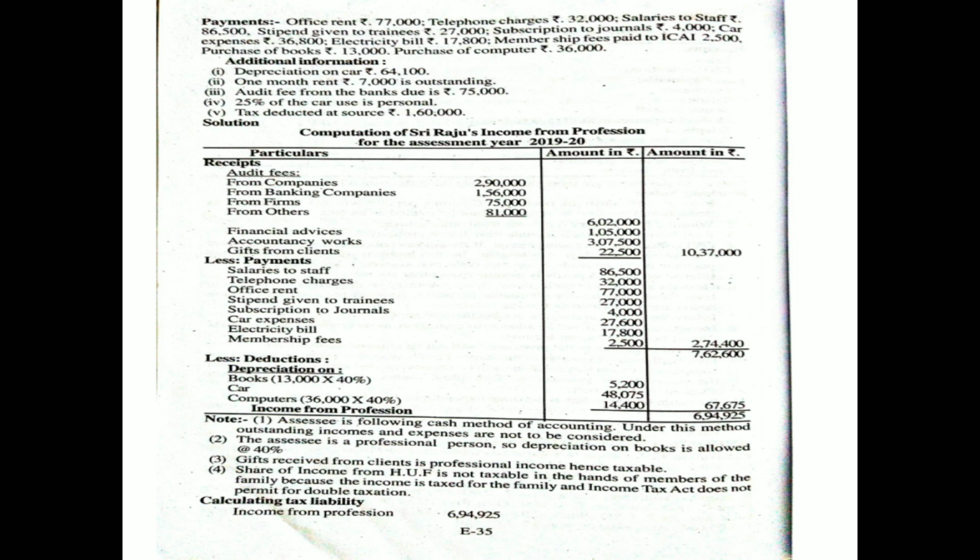Now the income from profession is 6,94,925. 6,94,925. So, do you have any doubt?